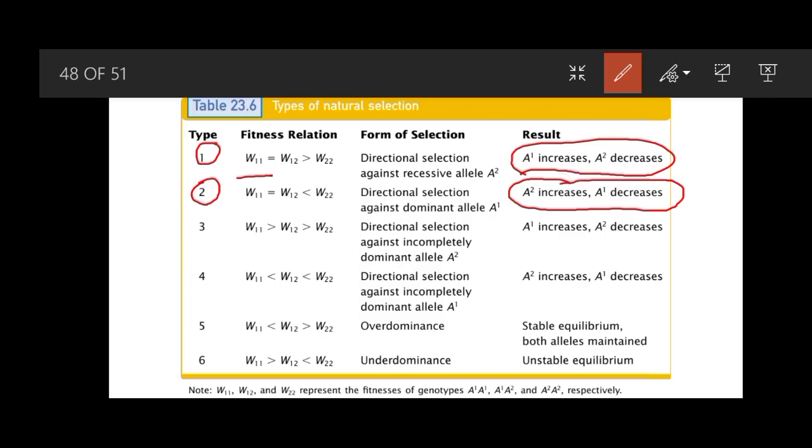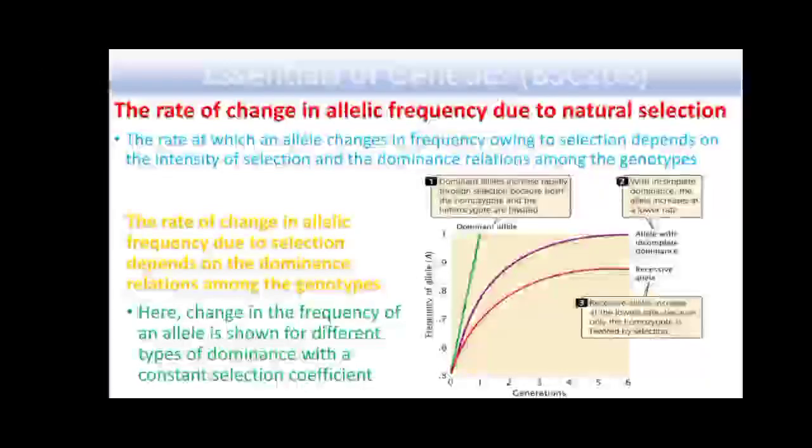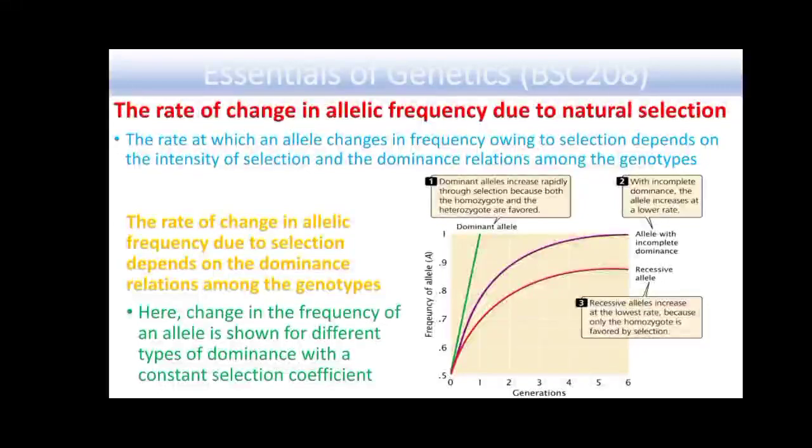Similarly, in all other four types, we can look at how the fitness of different genotypes is affecting, and what are the results of these changes on the allele frequencies. The rate of change in allele frequencies due to natural selection can be seen in this figure.